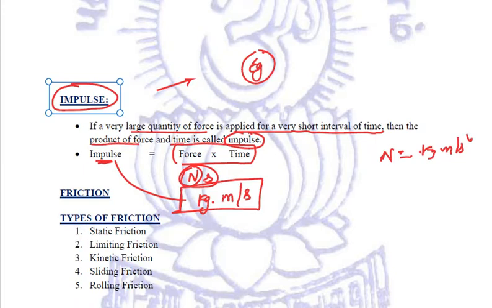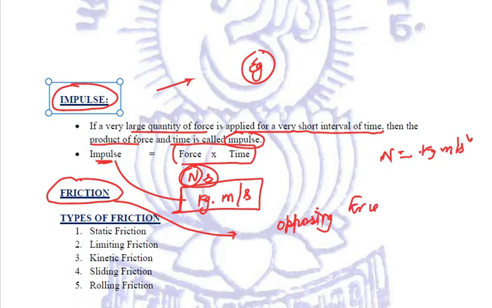Next, quite importantly, we'll be studying about friction. Now, what exactly is friction? We already know. It is a force. It is an opposing force. We call this friction to be an opposing force. And when exactly is this opposing force generated? When two bodies are in contact with each other. So whenever two bodies are in contact with each other, one is sliding over the other, then a force is exerted between them, and that force is exerted at the point of contact, which prevents the one body from slipping over the other.